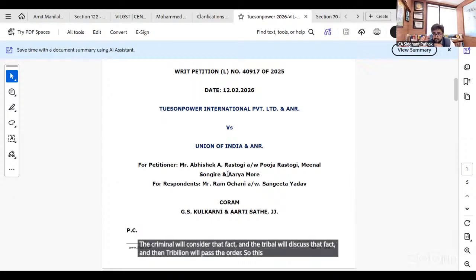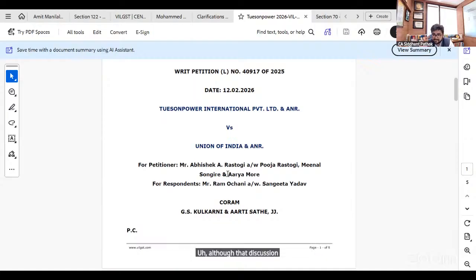So this was a very important point, although the discussion is very limited in that judgment order, but they have stressed that being the ultimate fact finding authority, they have the right to entertain a fresh fact at that stage as well. That is what I wanted to point out, Gopal, from that judgment.